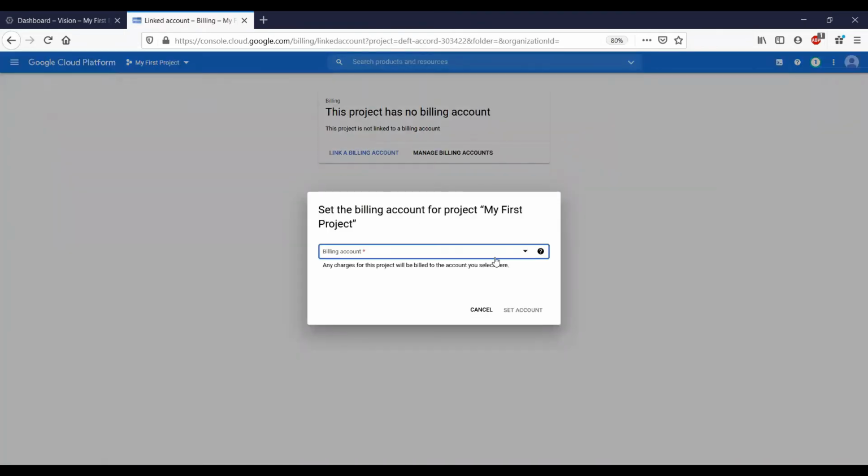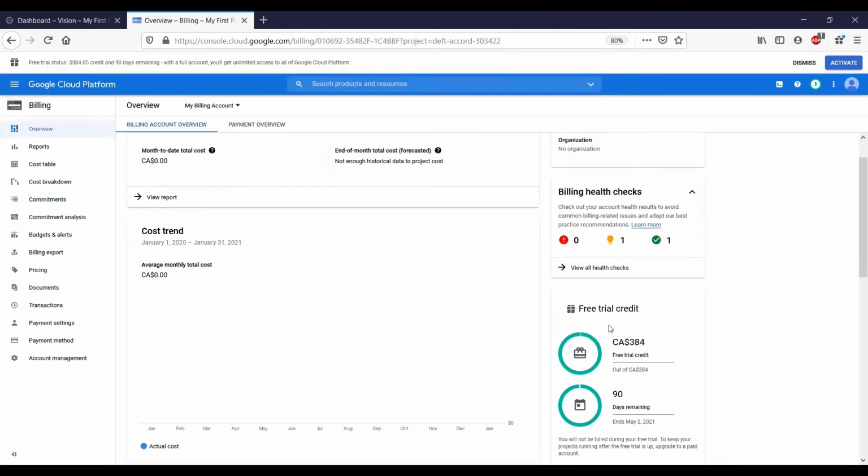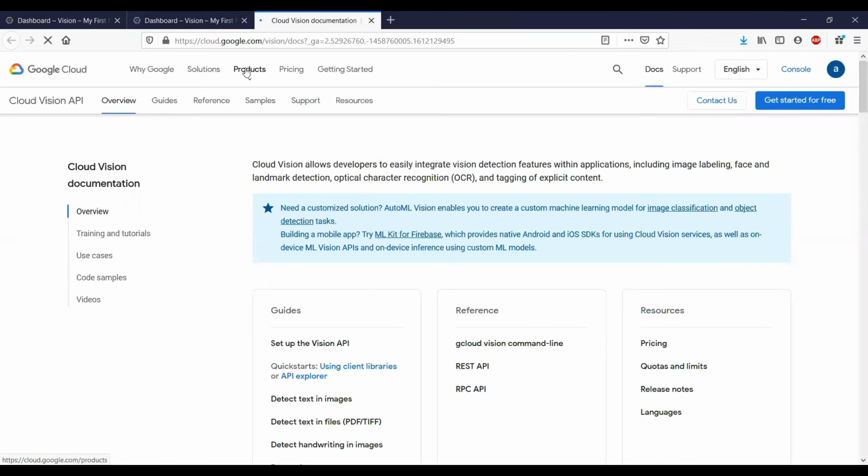So what we basically need to do here is link our billing account for our project. We click on this option, link a billing account, and then we select that account. Now once this is done, you can see the billing account overview and the free trial credit over here at the right hand side. So now our account has been set up and our billing details are linked.